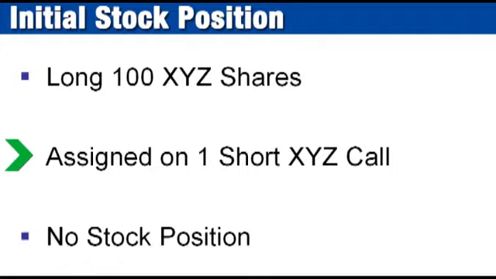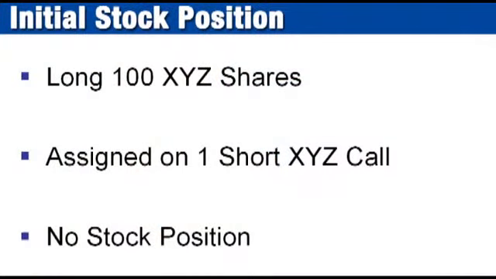Now pay attention here at this point. Hugo's stock position after the assignment of the call depends on the stock position he had prior to the assignment. If Hugo owned 100 shares of XYZ stock prior to the assignment of the 40 strike call, then selling stock would close his long stock position and leave him with no stock position. Prior to the exercise, Hugo owned 100 shares of XYZ stock and had a short 40 strike call. After the assignment, he had no stock position and no call position.